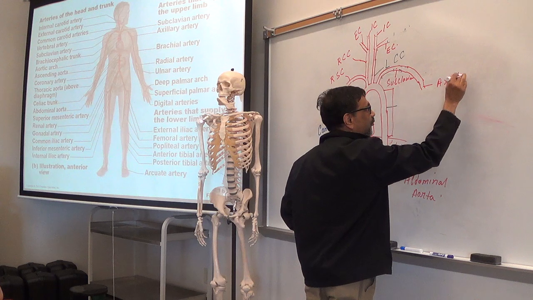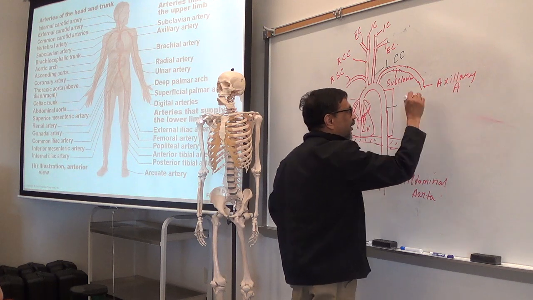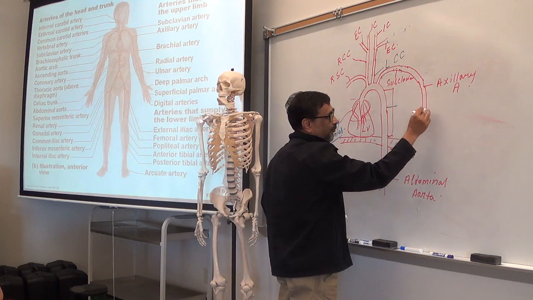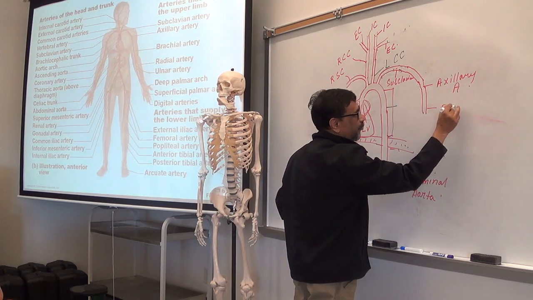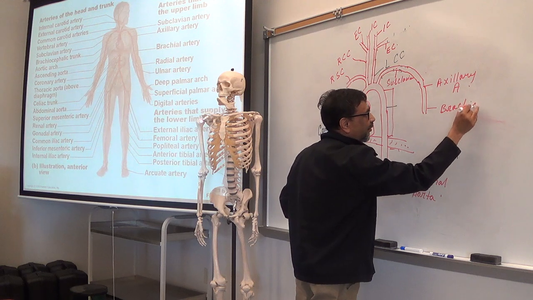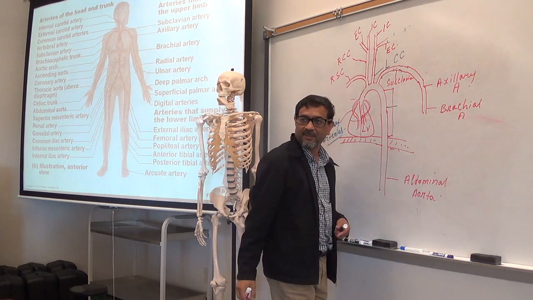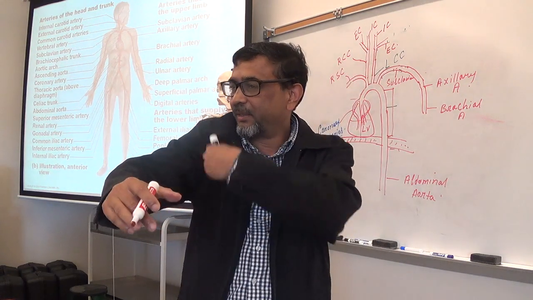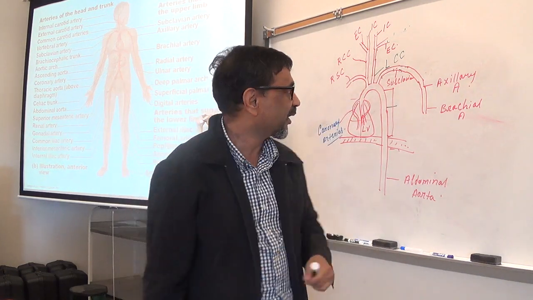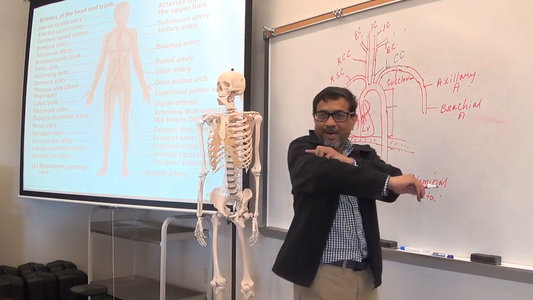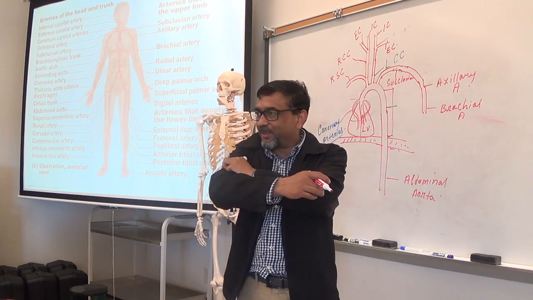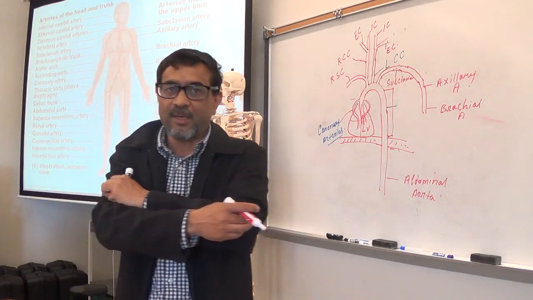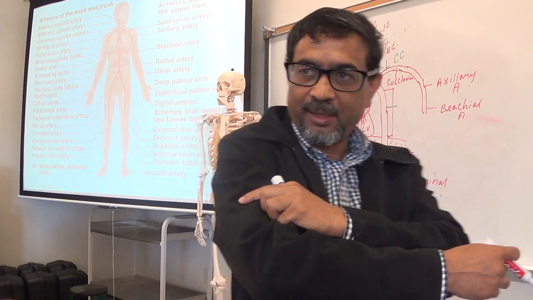Axillary artery. And when it enters into the arm, brachial artery. Make sense? This is the axillary area, this is the brachial area, right? So axillary then becomes brachial, okay, in the arm. You measure the blood pressure most of the time, right? From here, that means from which artery? Brachial artery, right?